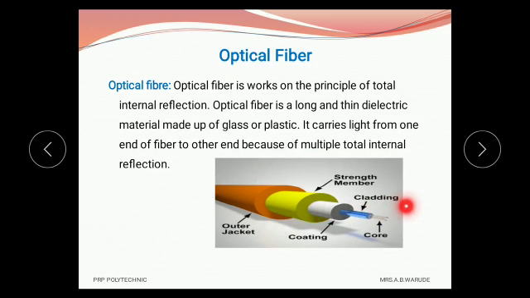And we also know the definition of critical angle. The angle of incidence at which the angle of refraction is 90 degree, and after that if the angle of incidence is greater than that critical angle, then only reflection takes place. That phenomenon is called total internal reflection.